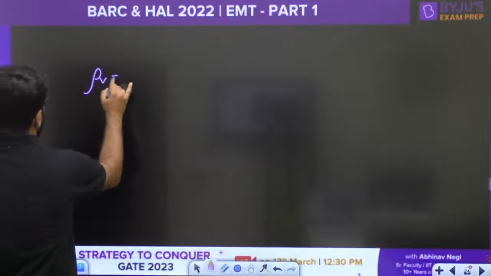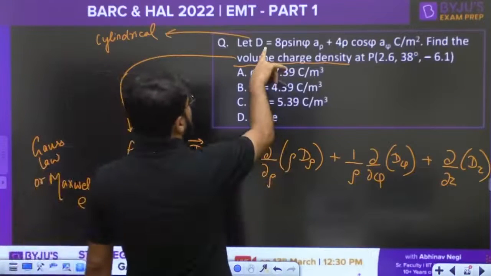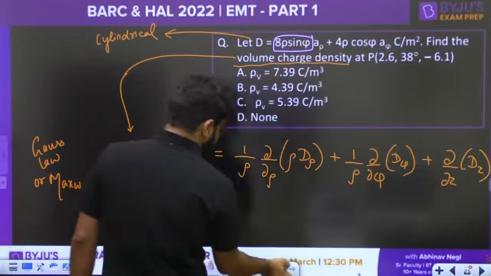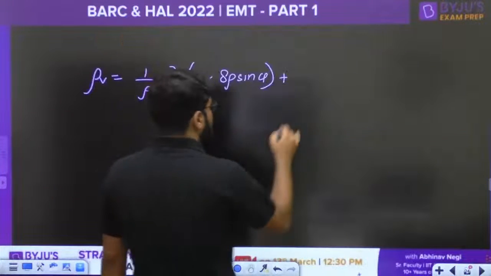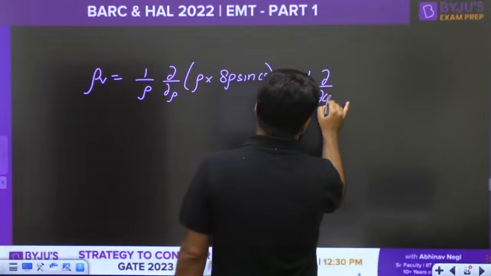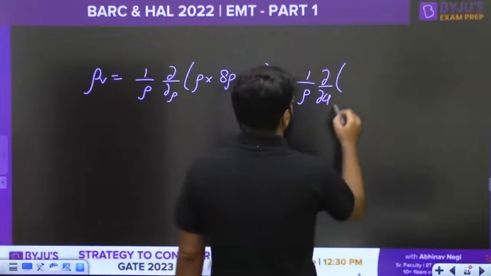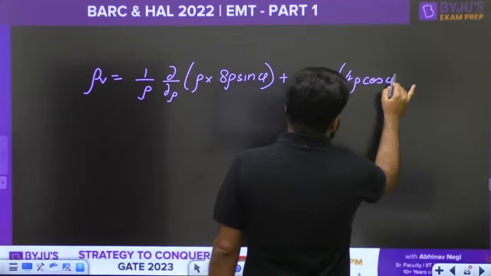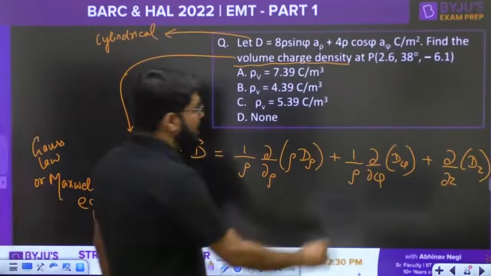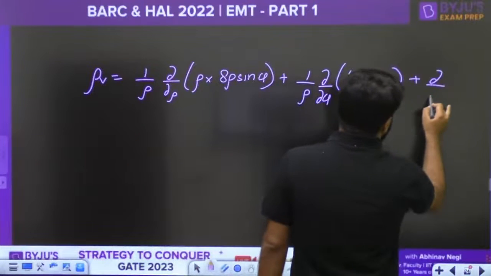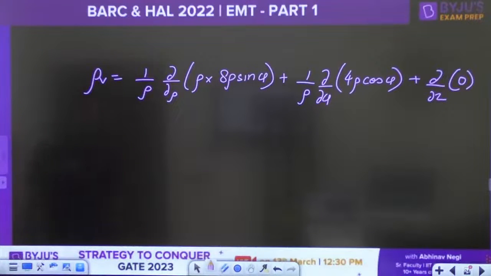So what should be the value of rho v? 1 upon rho del by del rho of rho D rho, where D rho means the rho component of the vector, which is 8 rho sin phi, plus 1 upon rho del by del phi of D phi, that is 4 rho cos phi, plus del by del z of Dz, but there is no z component, and hence Dz is 0.